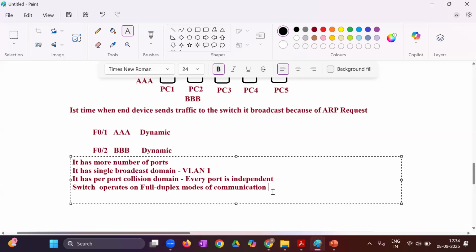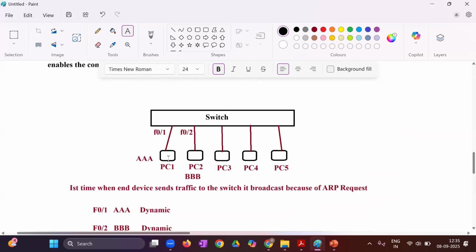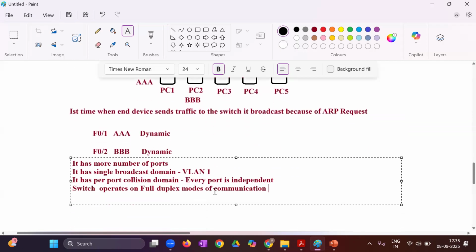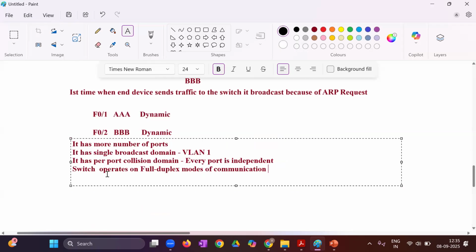Clear? Hi Vishal. How long will the switch hold this MAC address information? 300 seconds. 5 minutes. That is the aging time of the MAC addresses. But when you talk about, let's say, PC1 received and PC2 also received MAC address information, they will hold it till 120 seconds. It depends upon the operating system as well. I am talking about Windows. If you have Windows devices, it is going to maintain that till 120 seconds.